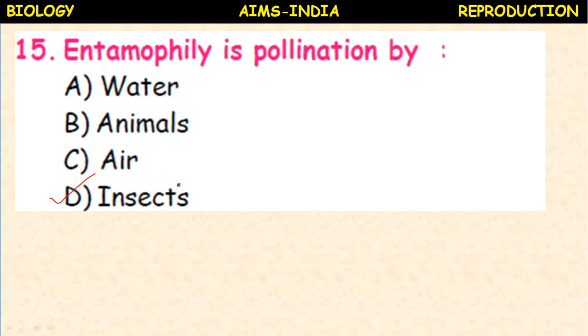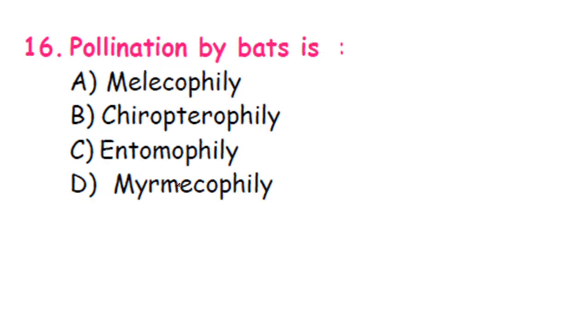Next, if the pollination takes place by means of wind, anemophily. Hydrophily, zoophily, anemophily, entomophily. Entomophily is the pollination by insects.